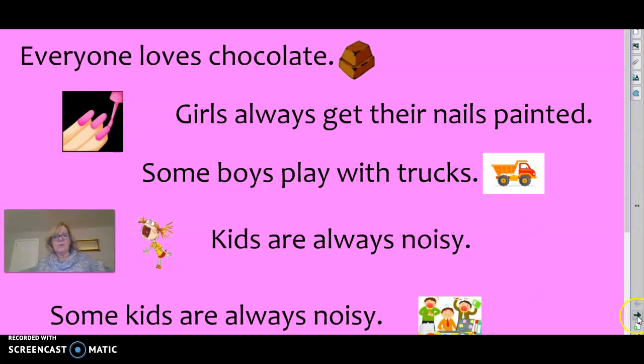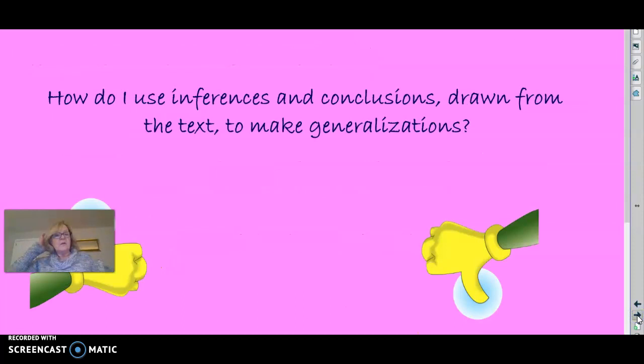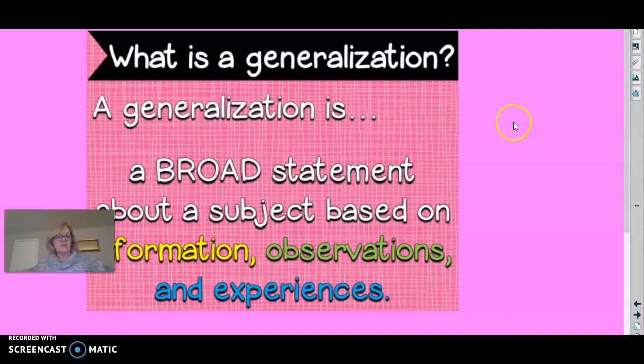So today what we're going to be doing is we're going to be looking at statements like this, using our inferences and conclusions to make something called a generalization. So we're going to be looking at how do we use what we've been working on, inferences, conclusions that we took from the text to make a generalization and how that is different than inferences and conclusions. So let's look at what a generalization is.